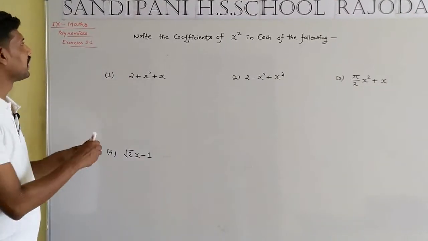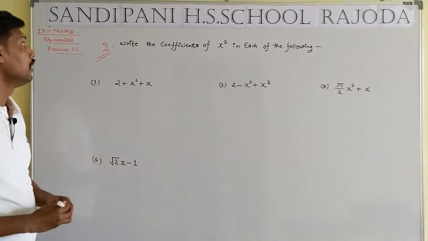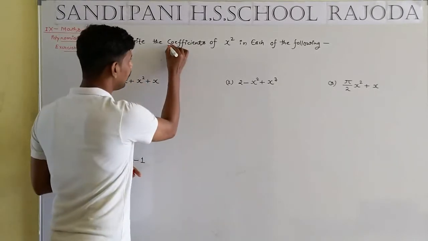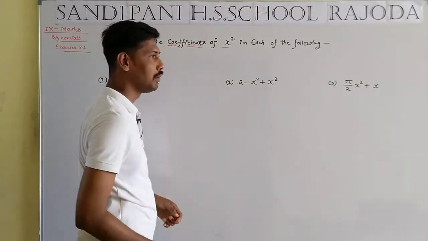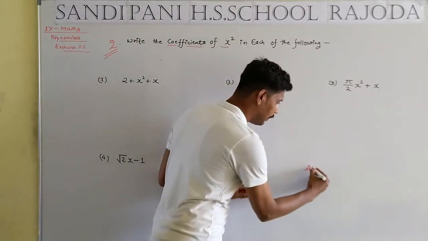Students, question number second of exercise 2.1. What is the demand of the question? Write the coefficient. Underline the first word. The important thing is there: coefficient of x square. What is the meaning of the coefficient? Okay, we take a, b, c.